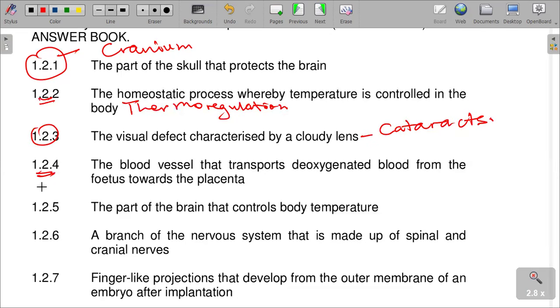The blood vessel that transports deoxygenated blood from the fetus towards the placenta is the umbilical artery.